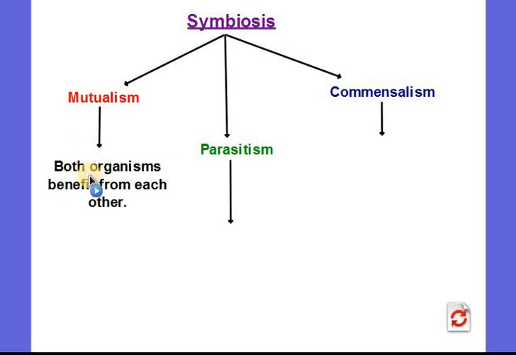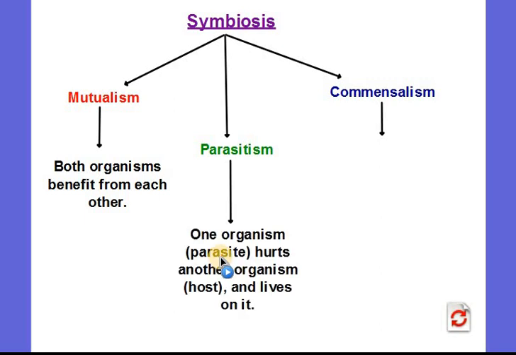Mutualism is when both organisms benefit from the relation between each other, such as the relation between the ladybird and the plant, where the ladybird feeds on the aphid, the ladybird benefits and the plant benefits by getting rid of the aphid. The other symbiotic relation is parasitism, where one organism, which we call the parasite, hurts another organism, which we call the host, and lives on it. For example, the aphid and the plant, where the aphid is the parasite and the plant is the host.